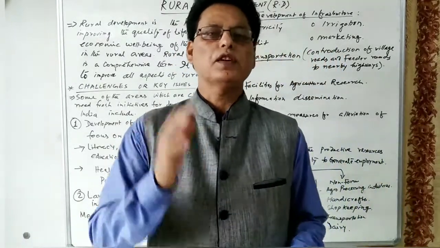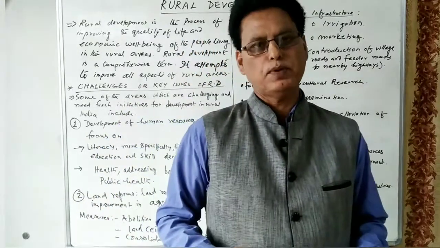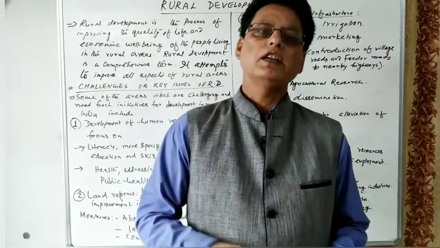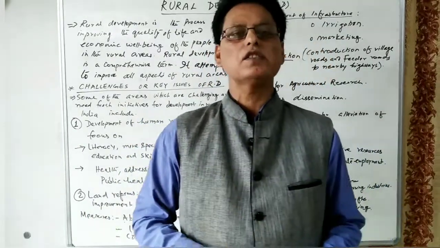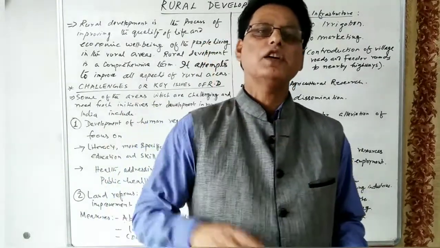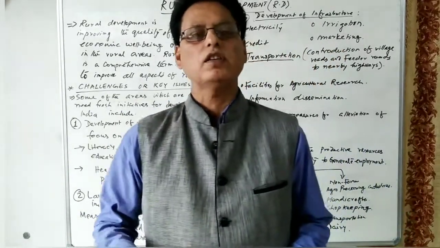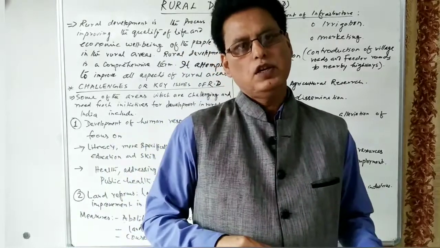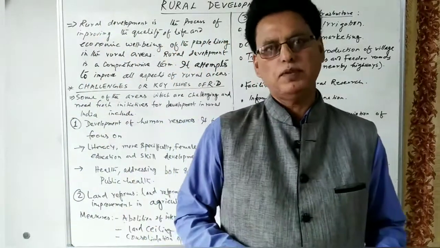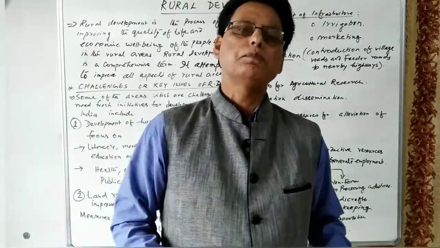If someone asks how much of the population depends on agriculture for their livelihood, two-thirds of the total population of our country depends directly or indirectly on agriculture. About 22% of the total population of our country is below the poverty line.